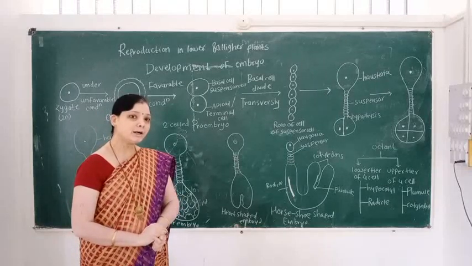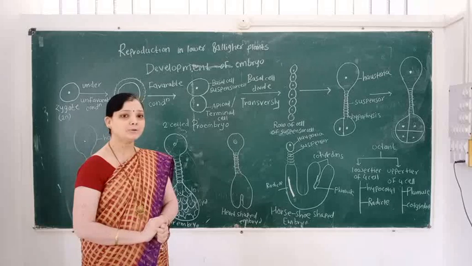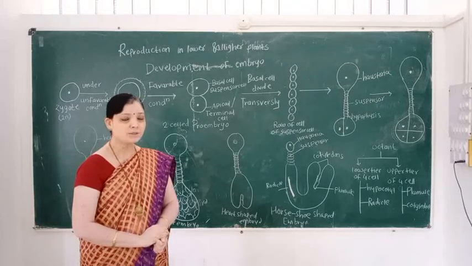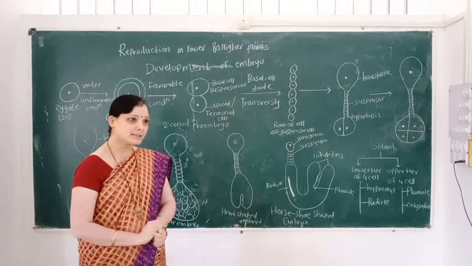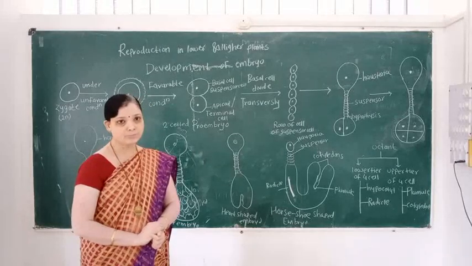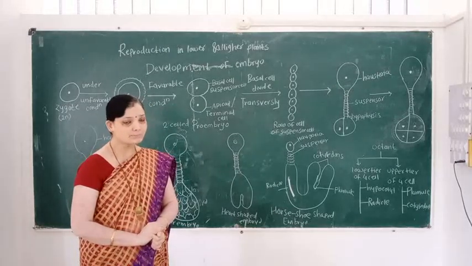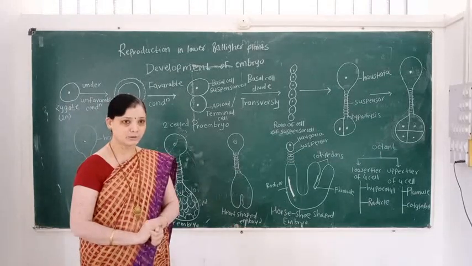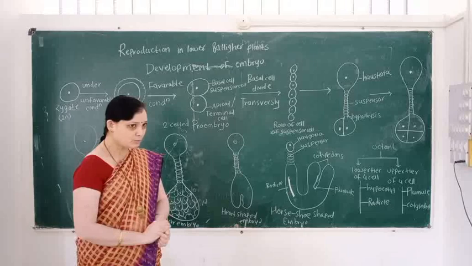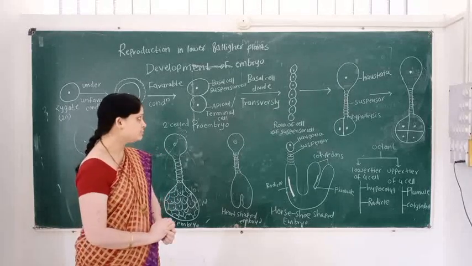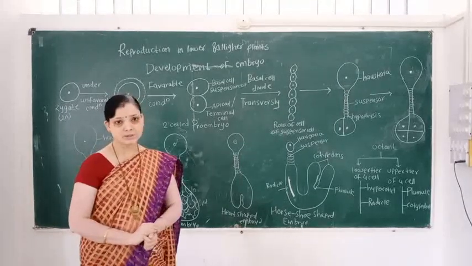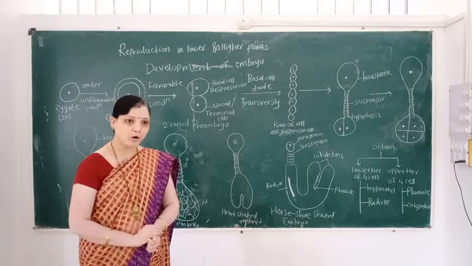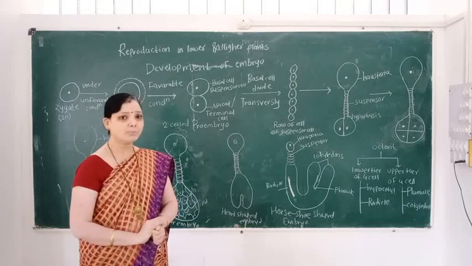Depending upon the development, endosperm consists of three types: nuclear endosperm, cellular endosperm, and helobial endosperm. Now, in this lecture, we learn the development of the embryo.